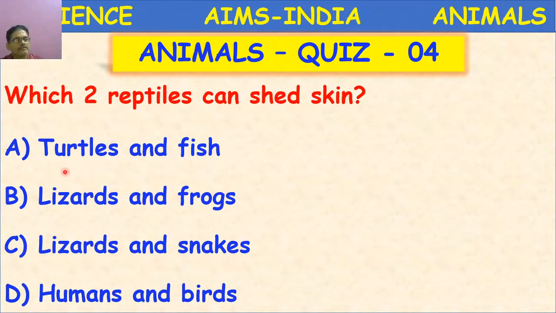In the first option, turtles and fish are given. Fish do not belong to reptiles. Here lizards and frog are given. Frog is an amphibian. Here humans and birds, both are different groups. So the correct option is C. You have to analyze the question and select the right option.